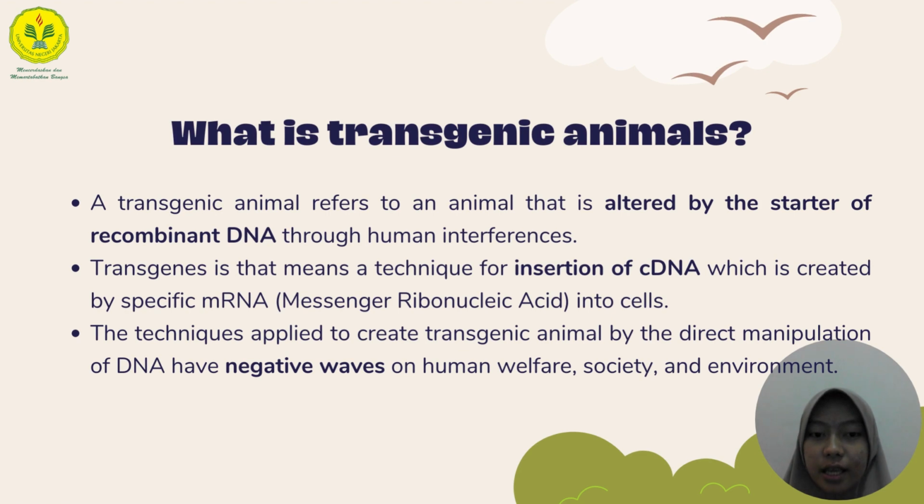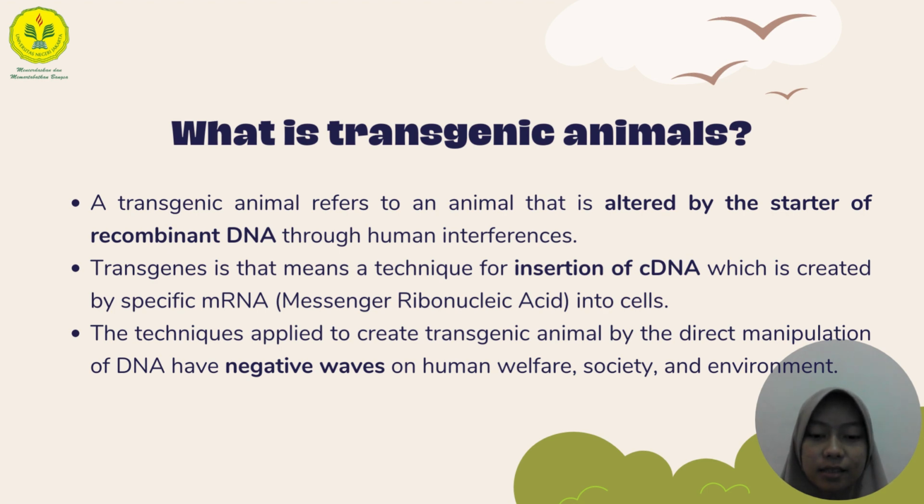What are transgenic animals? A transgenic animal refers to an animal that is altered by the insertion of recombinant DNA through human interference. The term refers to an animal in which there has been a deliberate modification of the genome, the material responsible for inherited characteristics, in contrast to spontaneous mutation.